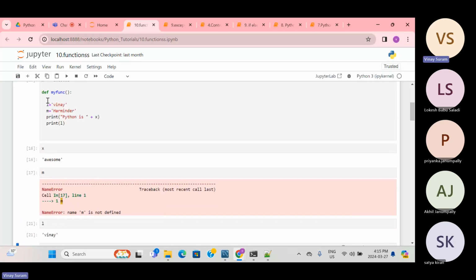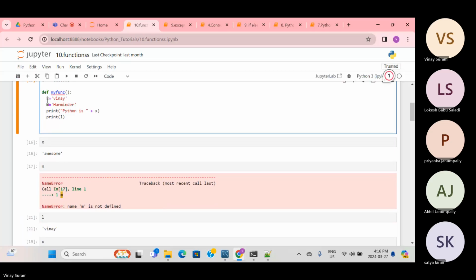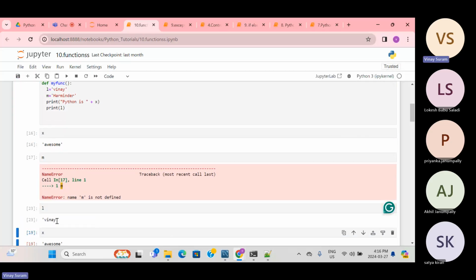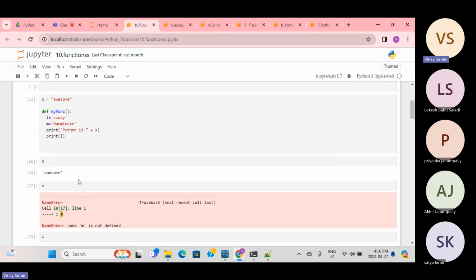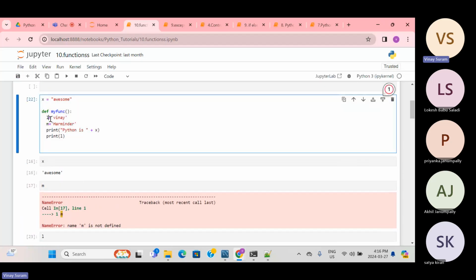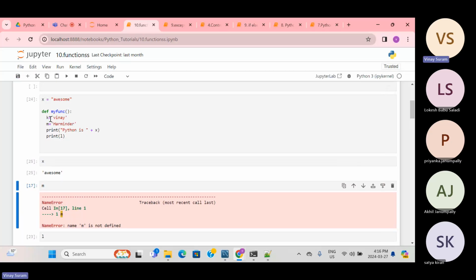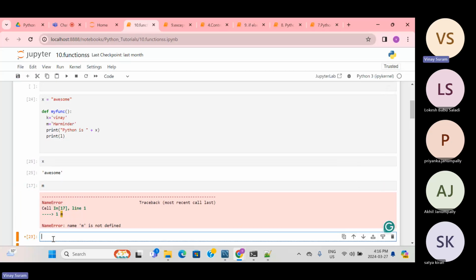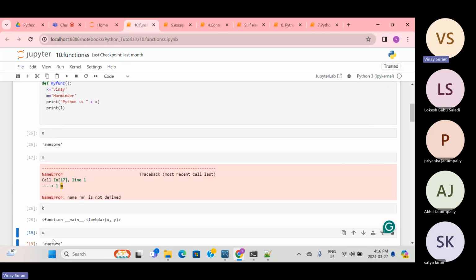It is getting printed, but already it was global, so I'll try to make it K instead and check K, because L already became global.